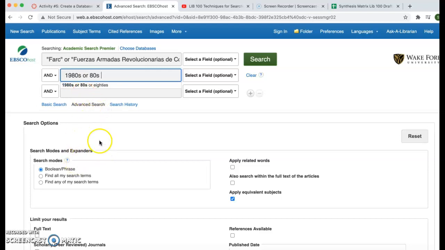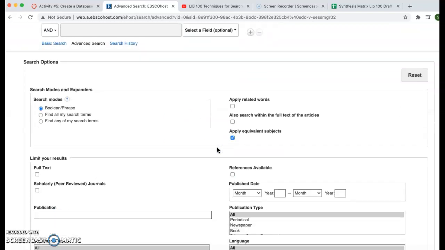When I have done previous searches, it shows up as "or 80s," spelling it this way. The only issue with that is the 80s comes up when it's being used to show a number of things, like 80 army or 80 boots or 80 something. So I've just found it easier if I don't include that and just include the 1980s or 80s because it shows me that time period that I'm looking for in my question.